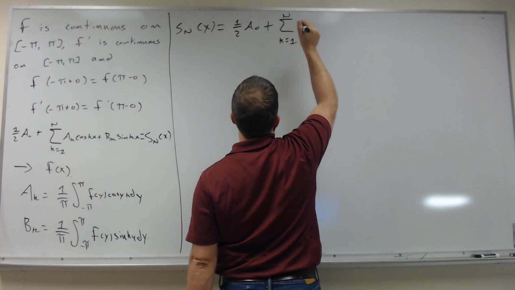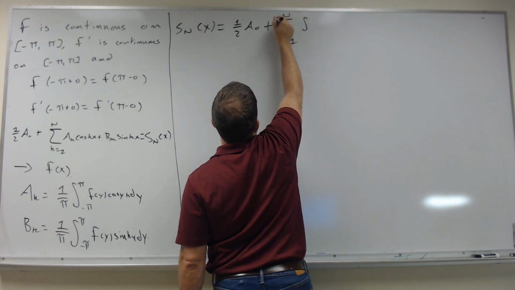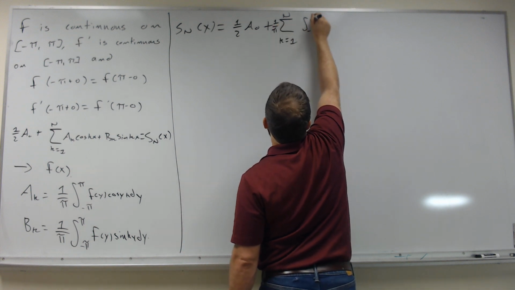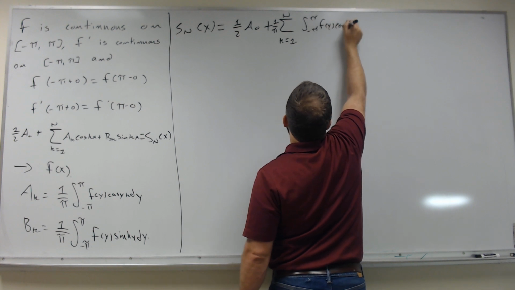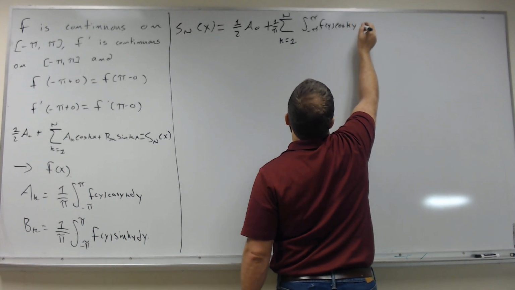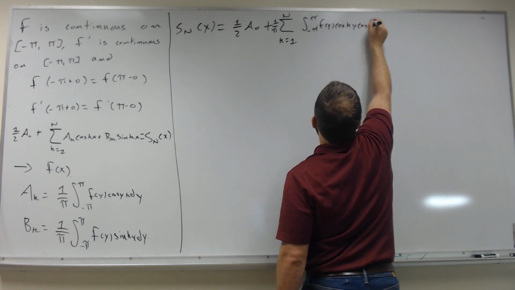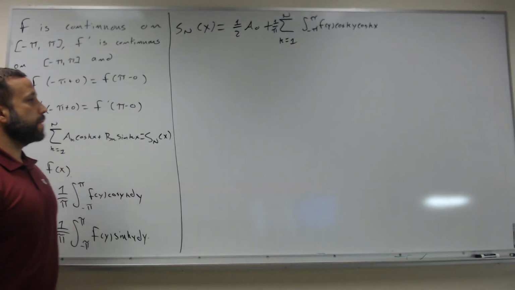So what is a_k? a_k is going to be 1 over pi, so I'm going to pull the 1 over pi out: 1 over pi, the integral from minus pi to pi, f of y, cosine ky, and then cosine kx. I'm just going to put that both in the integral, with respect to y.